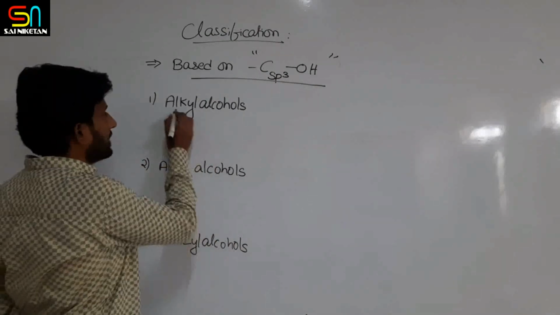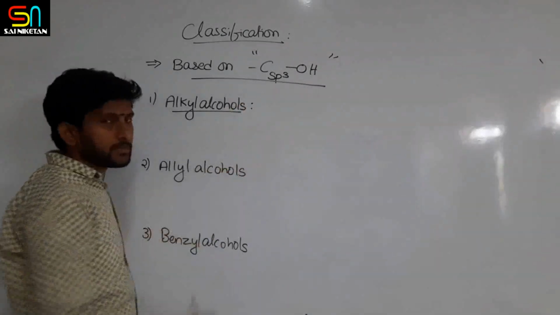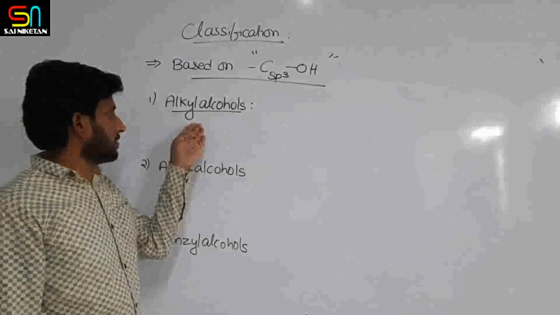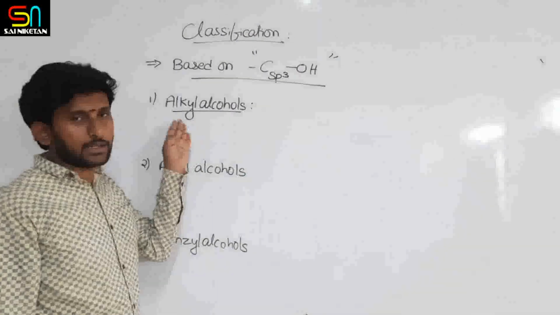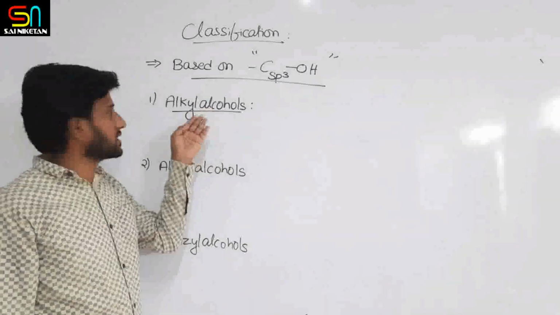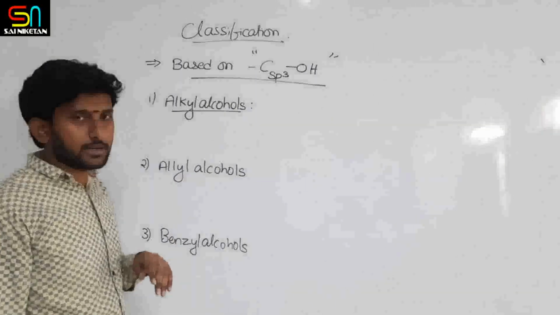Now what are alkyl alcohols? If from alkane RH, one hydrogen atom is replaced with OH, then it is alkyl alcohol, right?